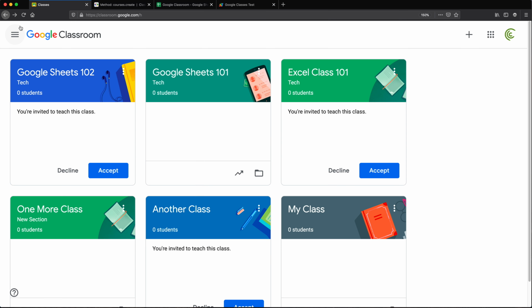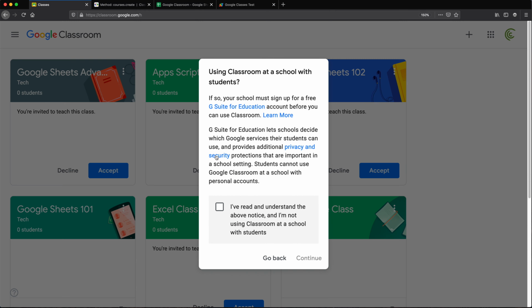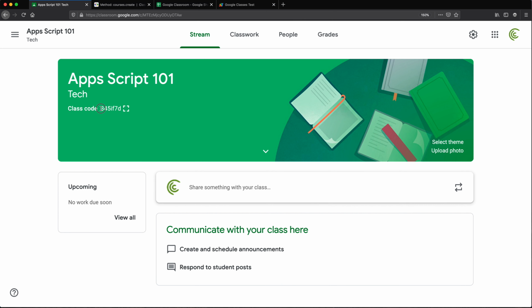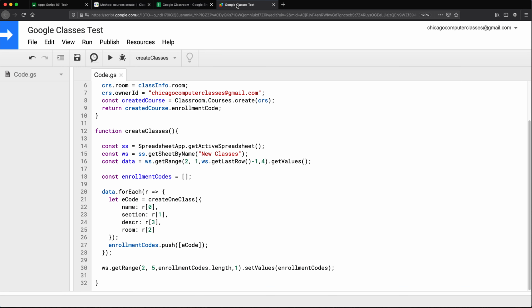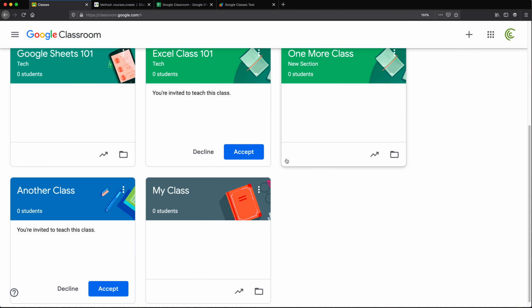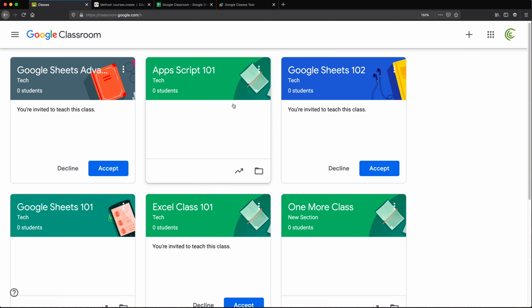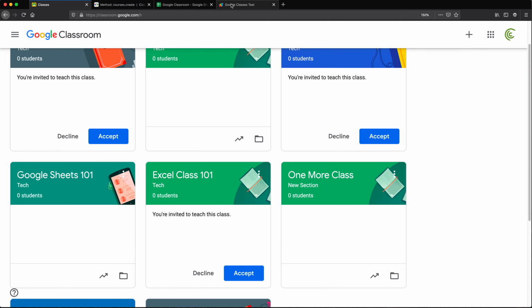So if we go back here, app scripts 101, I am going to accept that. And see, this is 345 IF, whatever, that's the code. Yep, that's correct. So we are able to get the code and basically put it back here in our worksheet. Now let's also try to do another one to just read all the courses we have here and put it in a spreadsheet.